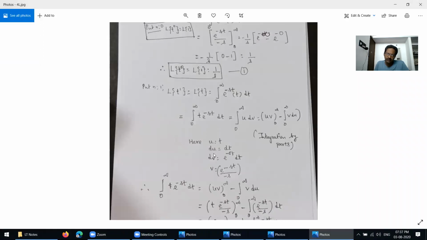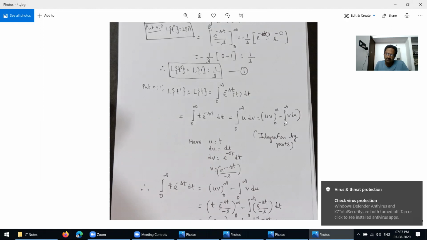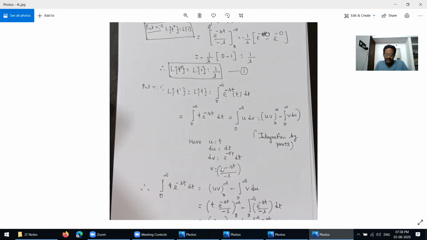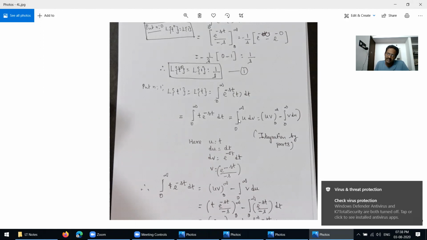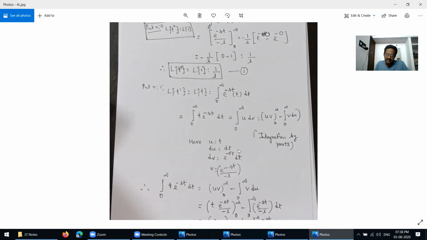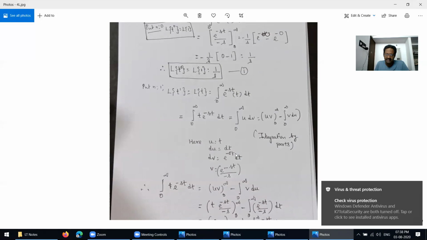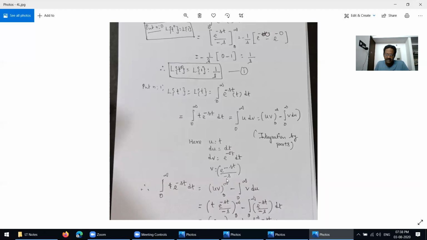Integration by parts: what is the right hand side value here now? It is u into v over 0 to infinity minus the integral of v into du. So now we have to find du and then v. Already we know that u is taken as t. So u equals t, du equals dt, and then dv equals the remaining part, e power minus st into dt. Taking integration, v equals e power minus st over minus s.